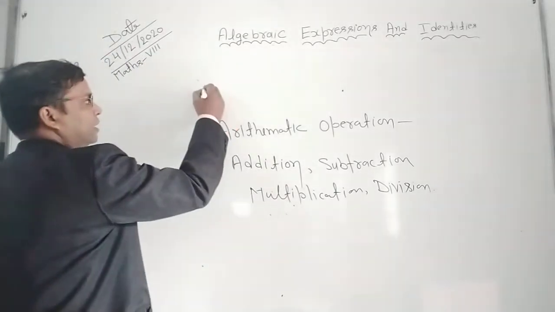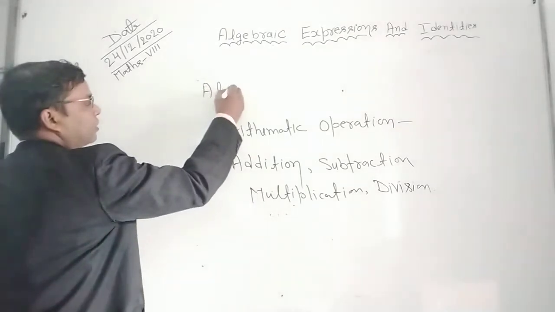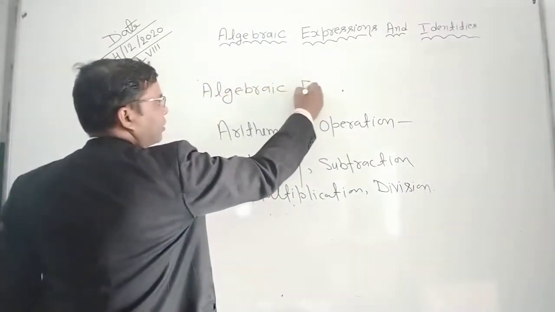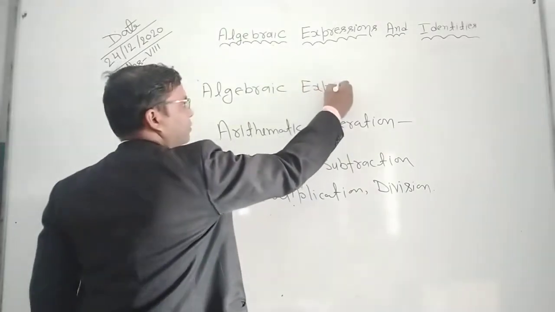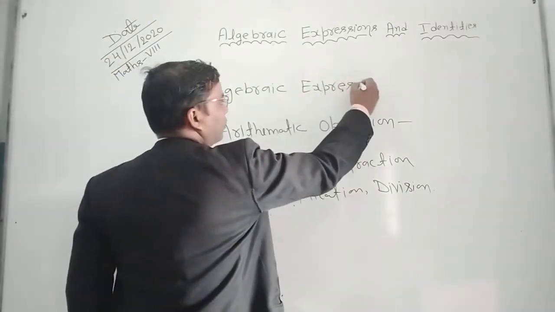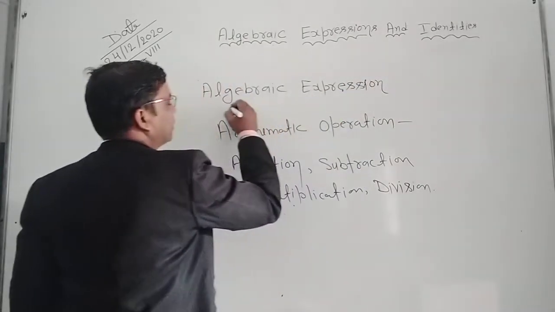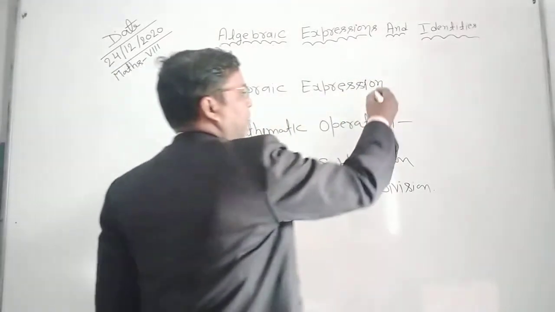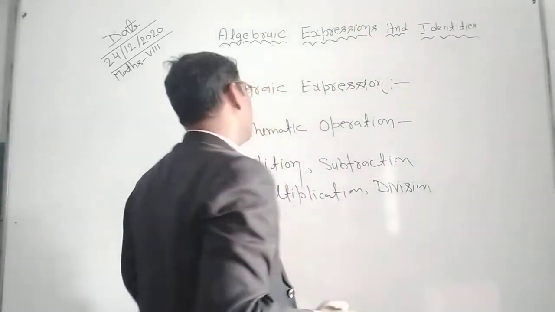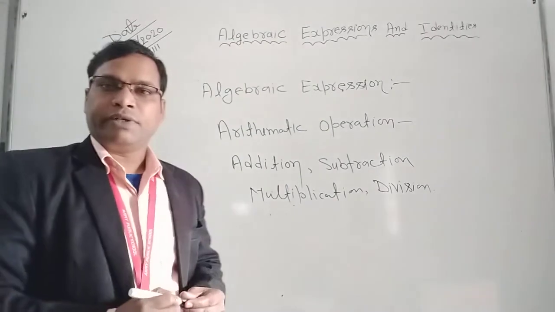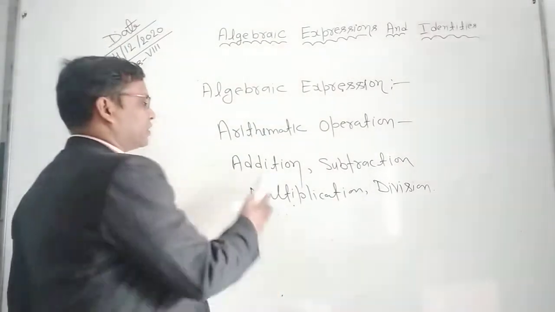So here we are going to define algebraic expression. Here you can see what is the constant, what is variable, and what is arithmetic operation. Addition, subtraction, multiplication, and division is the arithmetic operation.